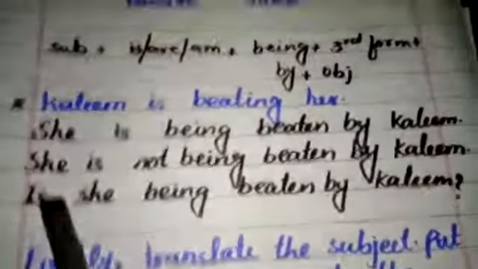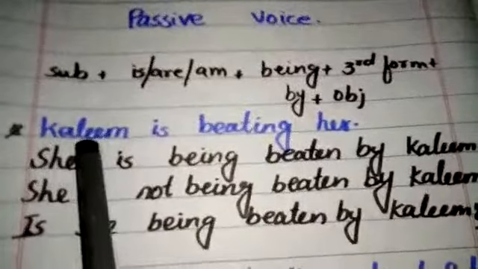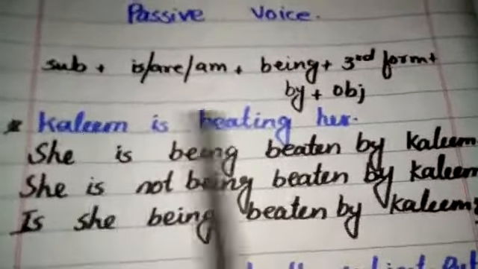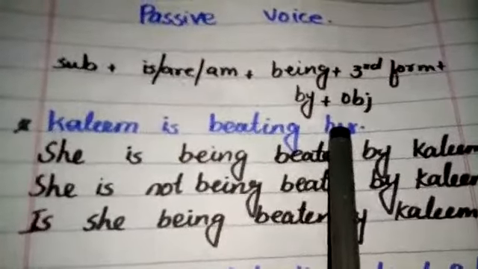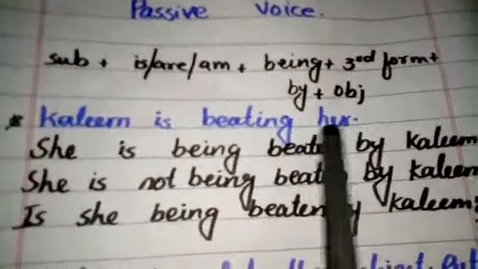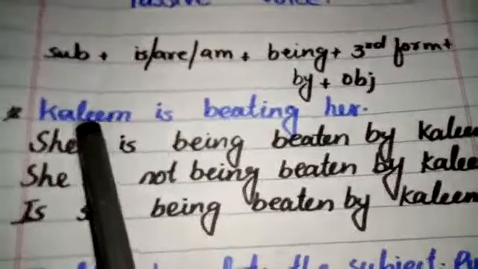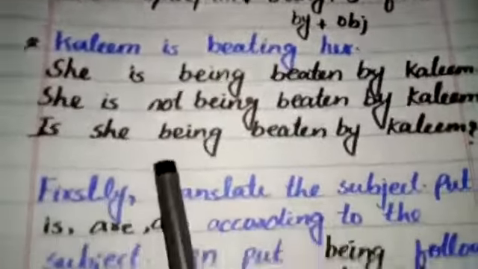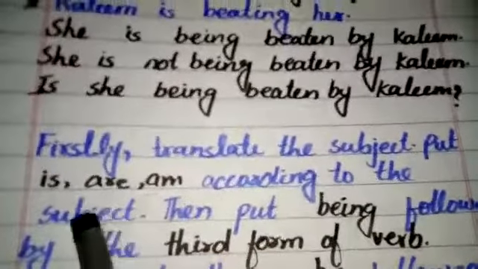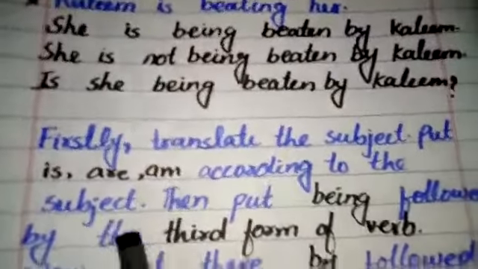Firstly, we will identify our subject in the active voice sentence. Kaleem is our subject and her is our object. In passive voice sentences, as we know, we change the object of the active voice into the subject, and the subject will change into the object in the passive voice sentence. Then we will use our helping verb is, are or am according to the subject.